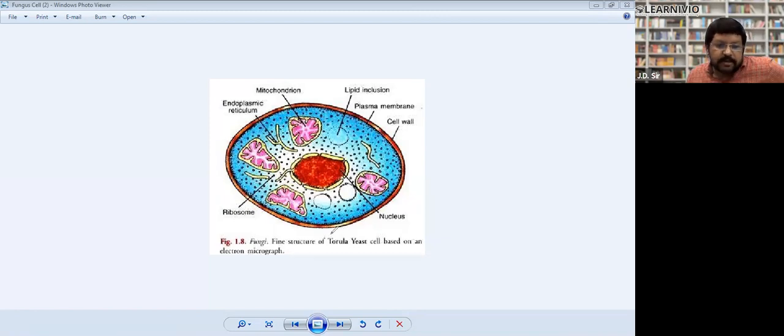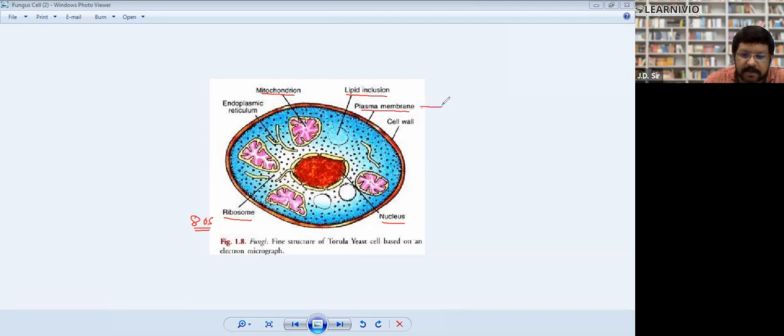In case of fungal cell, they have a nucleus, so they are eukaryotic cells. They have ribosomes, and the ribosomes are 80S because they are a type of eukaryotic cell, right? They have mitochondria like other eukaryotic cells. They have some lipid inclusion, which is stored food. They have plasma membrane.